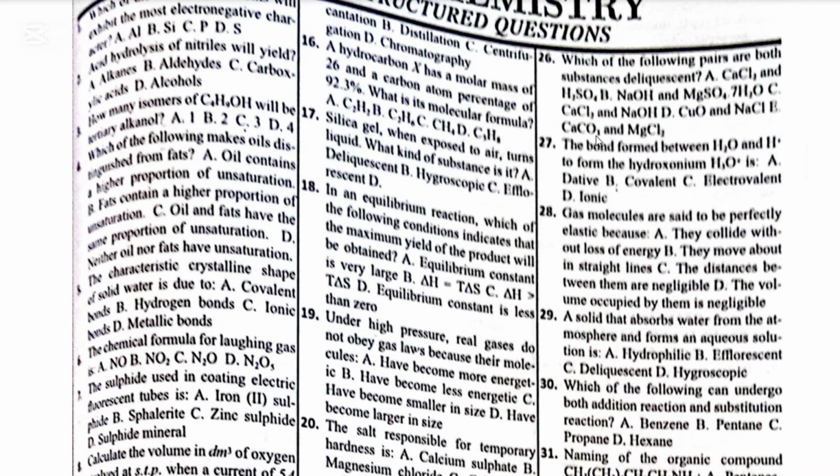Number 26. Which of the following pairs are both deliquescent substances? A, calcium chloride and H2SO4, that is sulfuric acid. B, sodium hydroxide and hydrated magnesium trioxosulfate. C, calcium chloride and sodium hydroxide. D, copper oxide and sodium chloride. E, calcium trioxocarbonate and magnesium chloride.